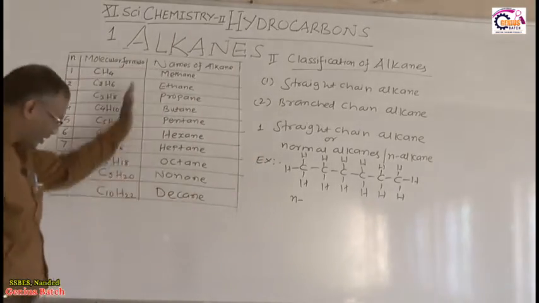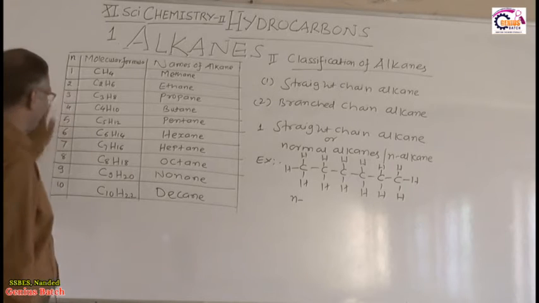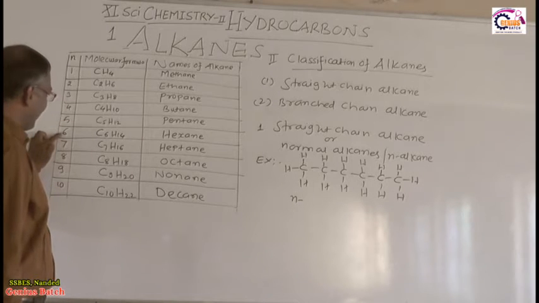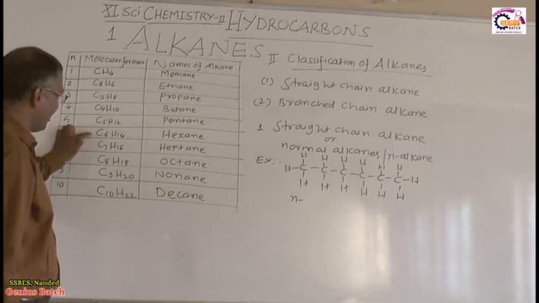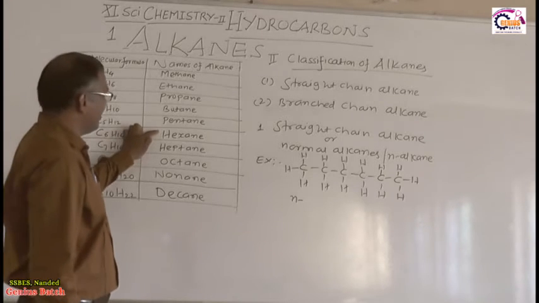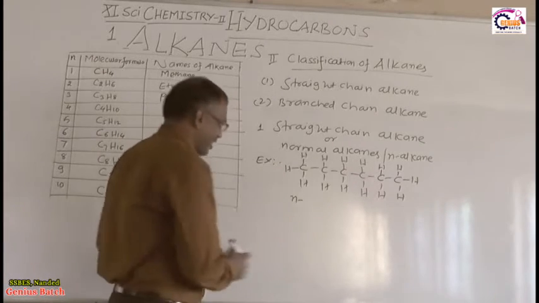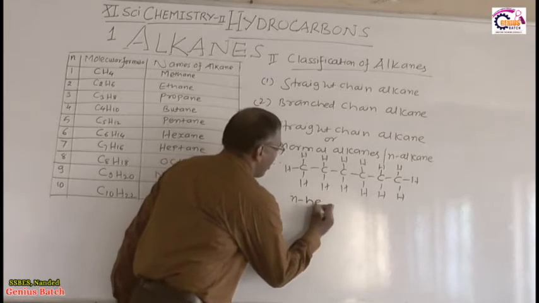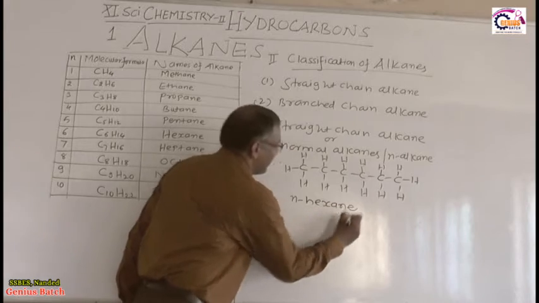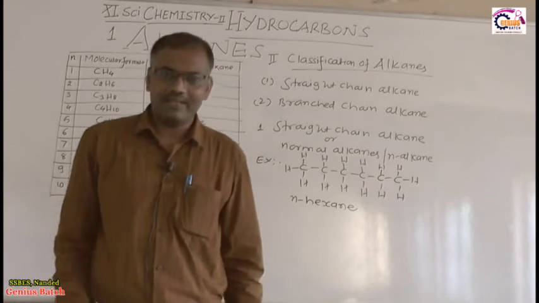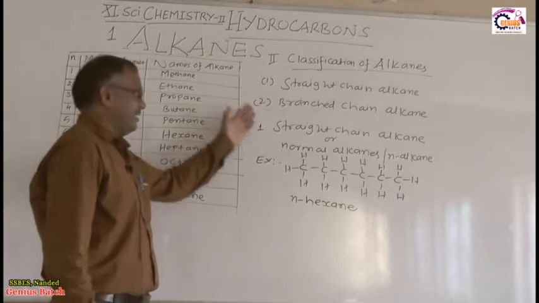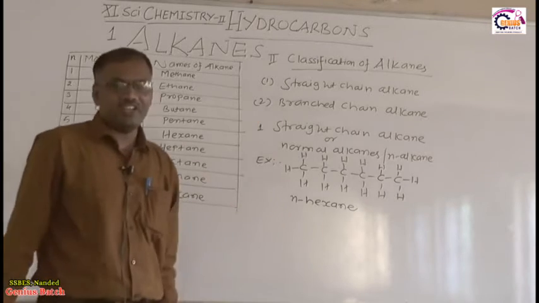I have already given that in this chart. See, the number of carbon atoms is 6. What is the molecular formula? C6H14. What is the name of the alkane? Hexane. As this is a straight chain alkane, it is called N-hexane. Right? These are examples of straight chain alkane.